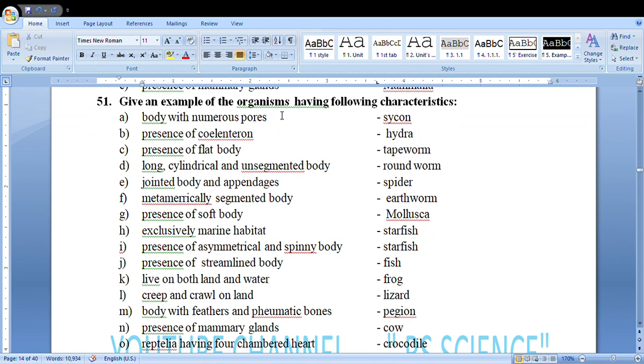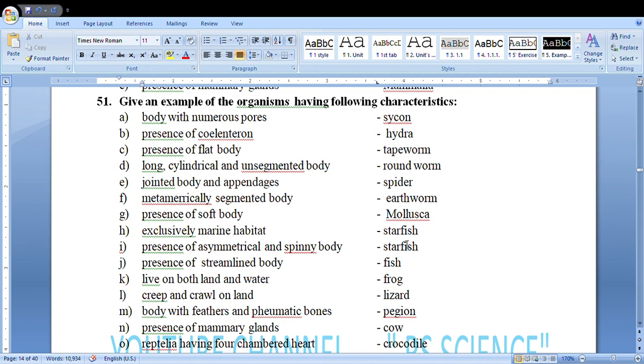Give an example of organism having following characteristics. Body with numerous pores, example sponge. Presence of coelenteron, hydra. Presence of flat body, tapeworm. Long cylindrical unsegmented body, roundworm. Jointed body and appendages, spider. Metamerically segmented body, earthworm. Presence of soft body, mollusca.